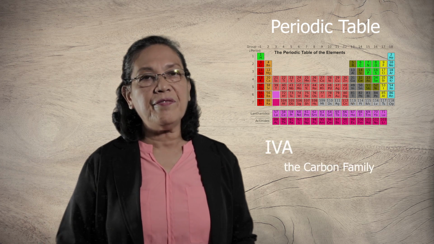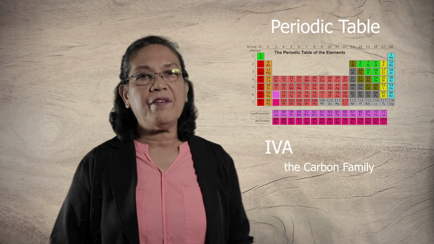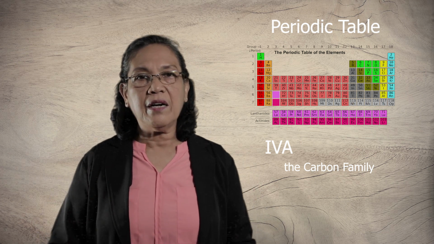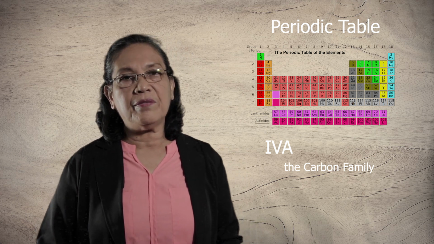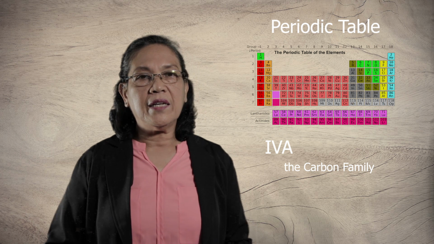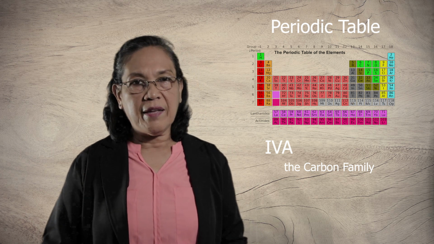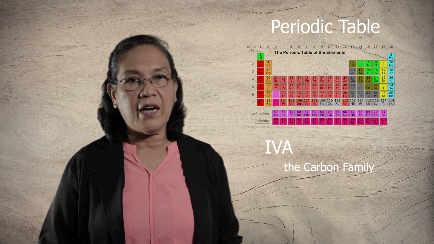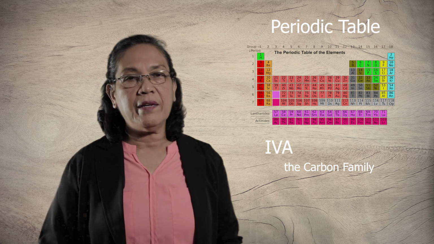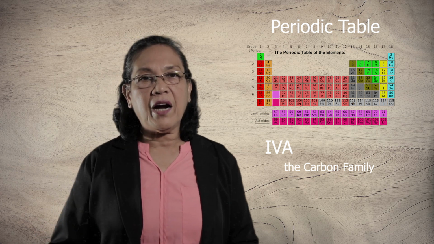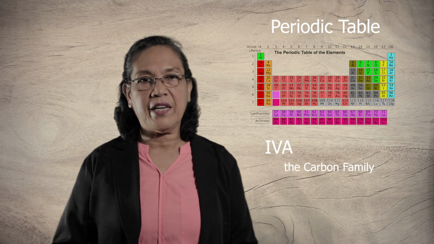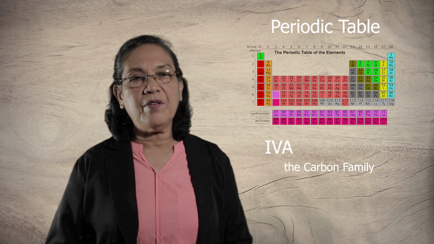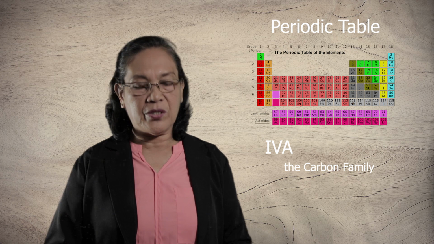Then there is the 4A family, known as the carbon family. This family is composed of a nonmetal, metalloids, and metals. The nonmetal in this family is carbon. The metalloids are silicon and germanium. Each element of the carbon family has 4 valence electrons, and they can form covalent bonds.